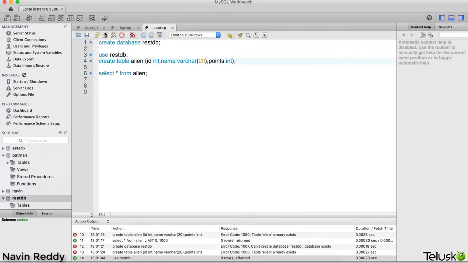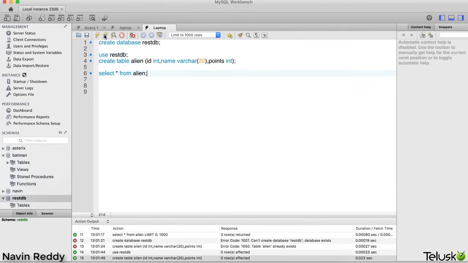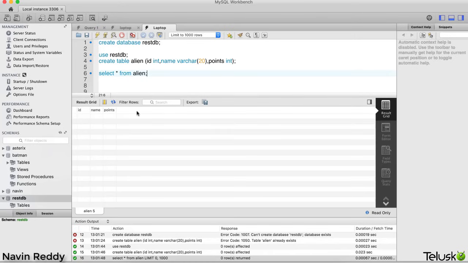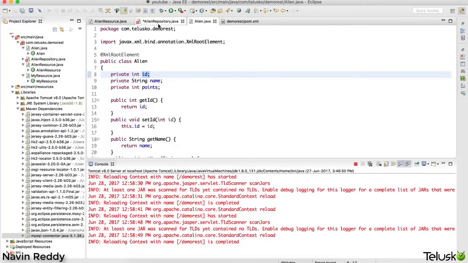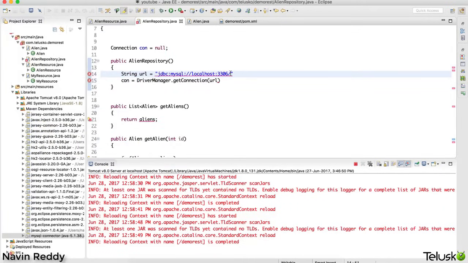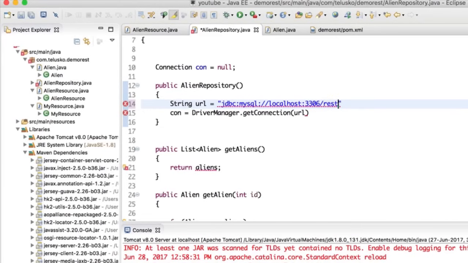Yeah, that's fine. Let's get this table and let's fetch the alien. As you can see, it is empty. Again, you could have inserted this data from here, but just to make it real, let's get back to our code and let's insert data from here. Not from here, actually, from the user. So currently my database name is RESTDB, right?